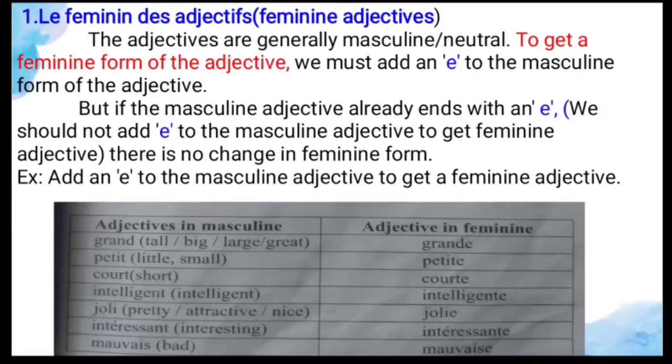So when you are changing, you have to add e only. Jolie, and intéressant, it's interesting. So for that also you can add e. And mauvais, it's bad. For that also you can add e only. So this is the formation for feminine adjectives in general.